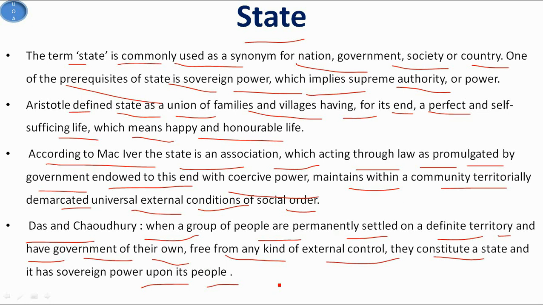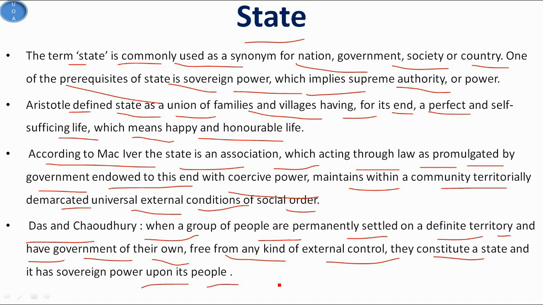The state is the agency which performs the political function in society and as such is a subsystem of the society. Greek philosophers have viewed the state as a natural and necessary institution coming out of the needs of human beings as political animals. Marxists have viewed the state as an instrument of exploitation in the hands of the ruling class. Sociologists have defined the state as an association which legally maintains social order within a community. The state has also been viewed as a society divided into government and subjects within an allotted physical area, with supremacy over all other institutions.